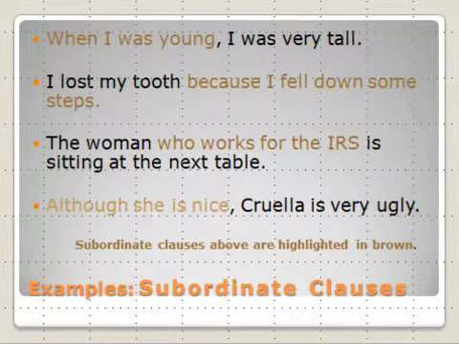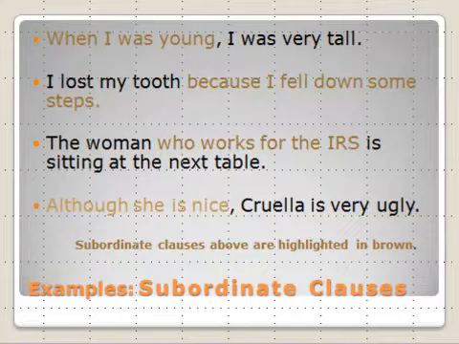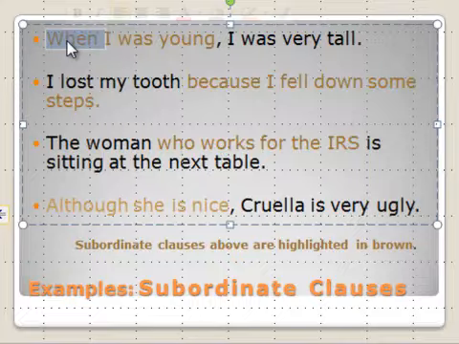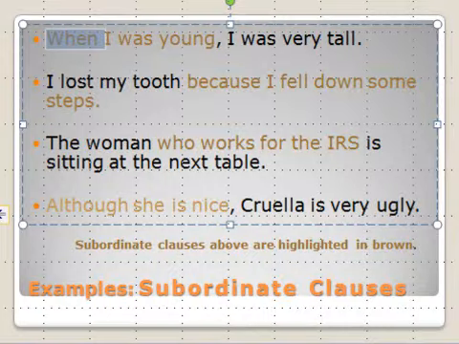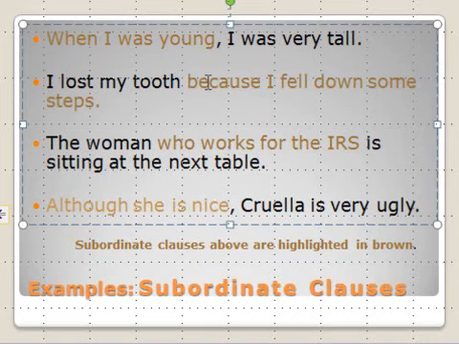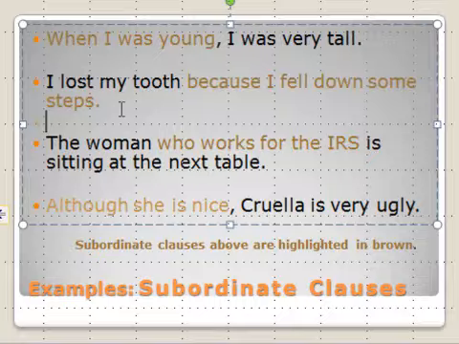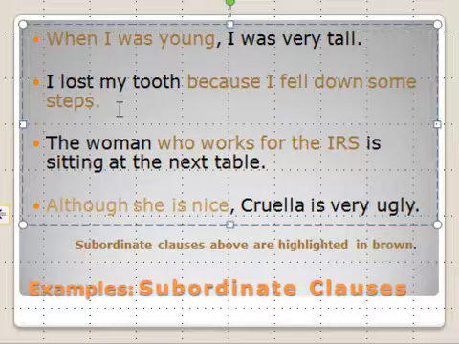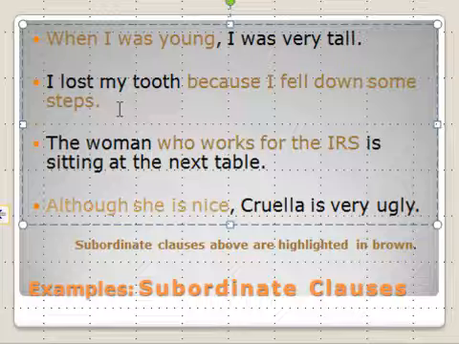Here are several examples of subordinate clauses. When I was young, I was very tall. I have the subordinate clause highlighted, and it begins right here with the subordinating conjunction. Here's another one. I lost my tooth because I fell down some steps. This particular subordinate clause highlighted in brown again starts with the subordinating conjunction because. You notice I have one on the front end here and then I have one on the back end here. Subordinate clauses can appear anywhere in the sentence. Why? Well, they're substituting for adjectives, adverbs, and nouns, and those appear all over sentences. So if they're substituting, they're going to do the same thing.